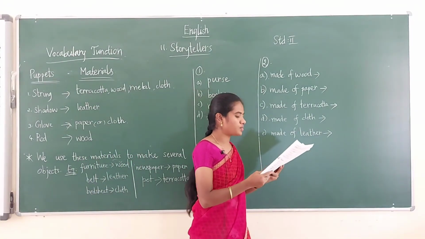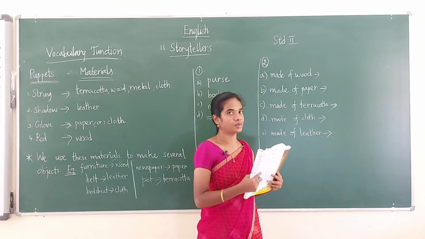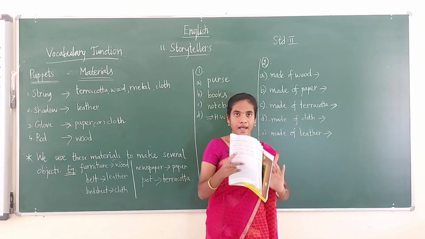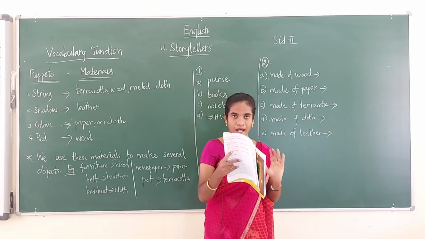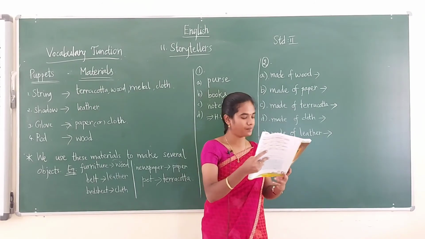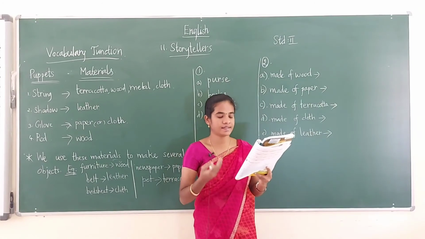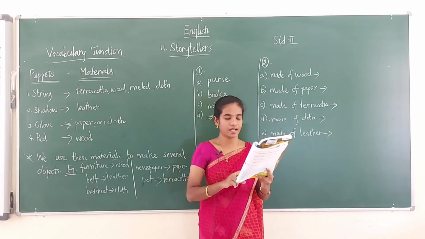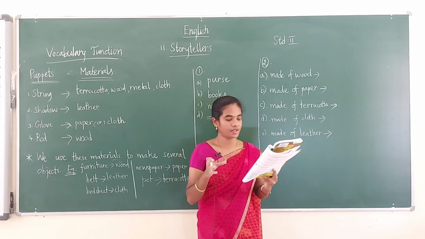Circle the names of the objects that are made of wood. You have to circle the objects that are made of wood. Here they have given a list of words for you. In that, what are the things that are made of wood? Those words alone you have to circle. What are the words they have given? Chair, table, mirror, eraser, door. So in these there are 5 words, no? In that there are only some things that are made of wood. Can you tell me what they are?